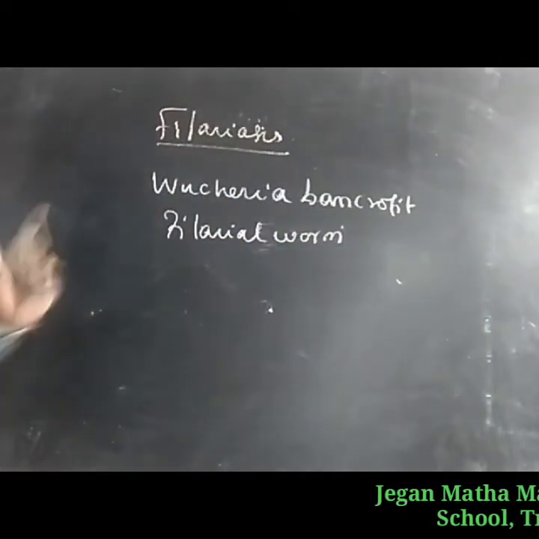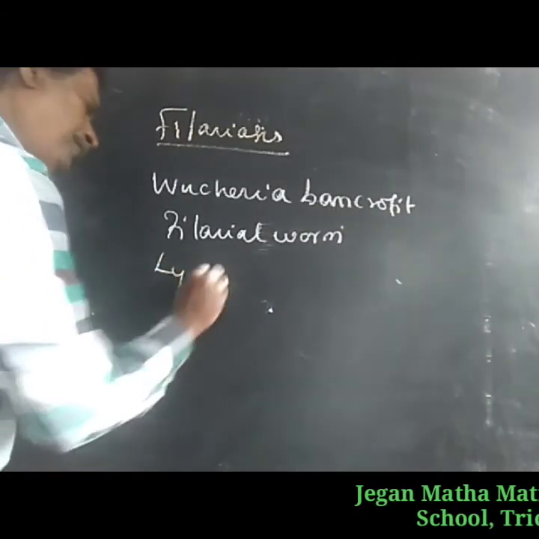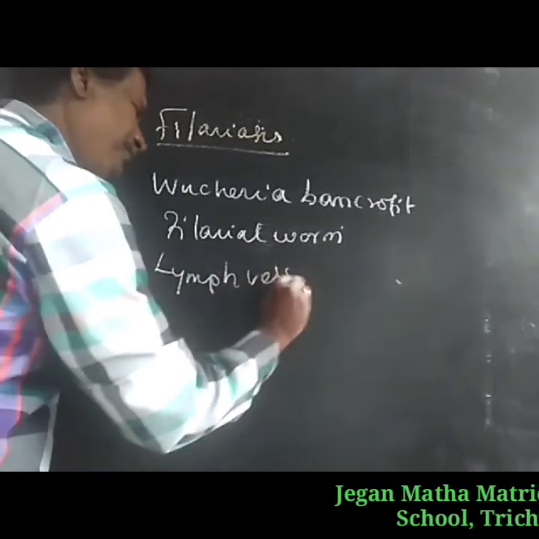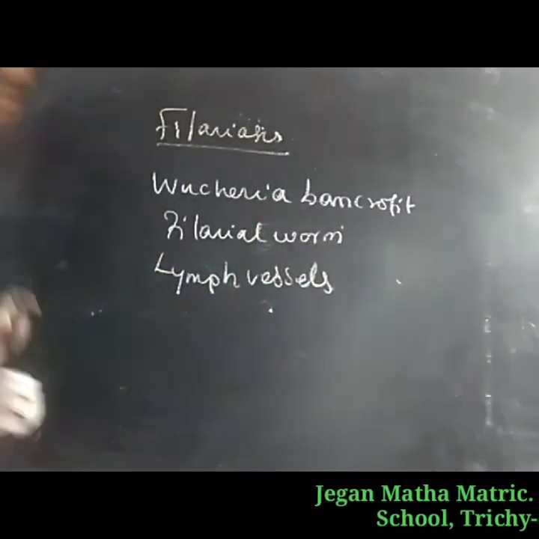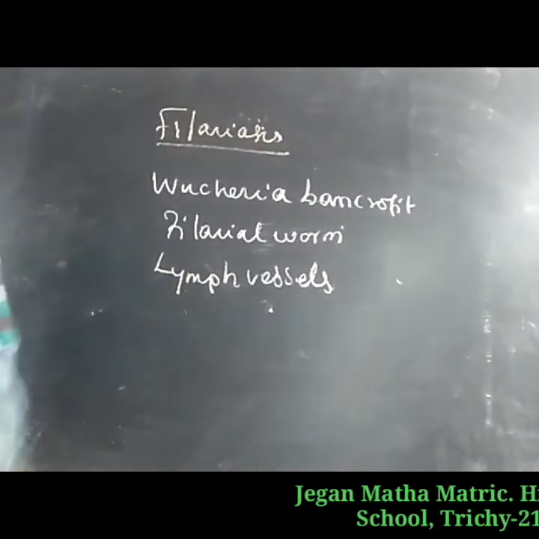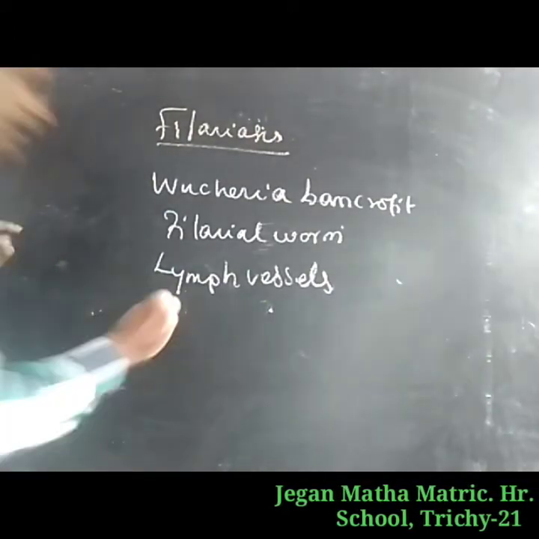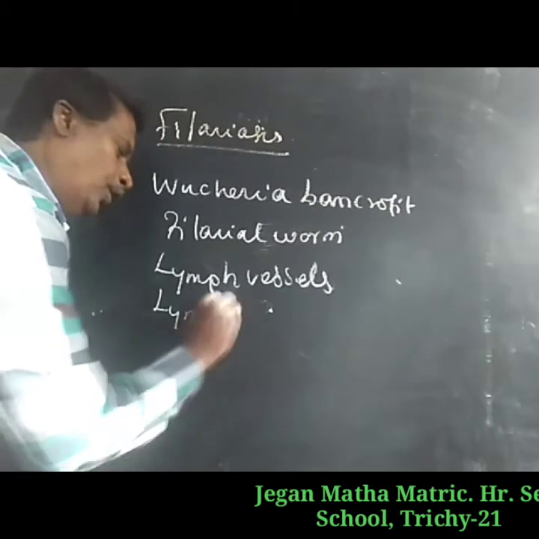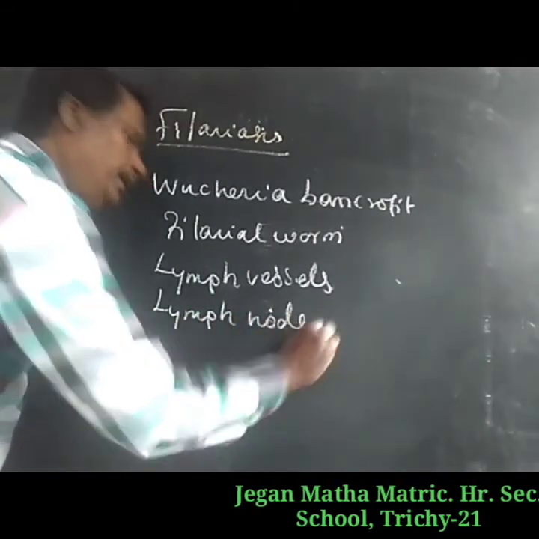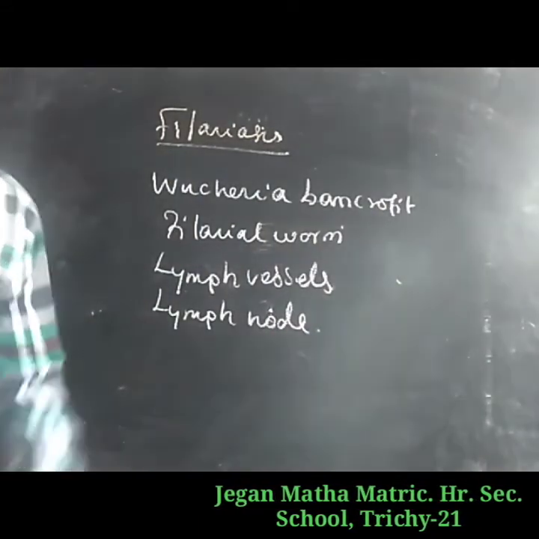They are mostly found in the lymph vessels, and also occur in the lymph nodes.